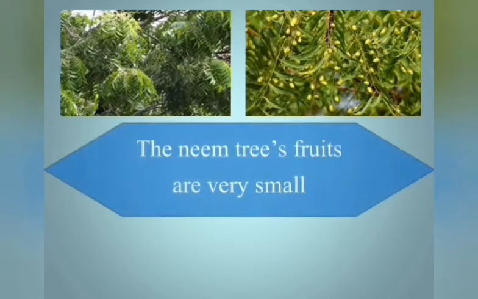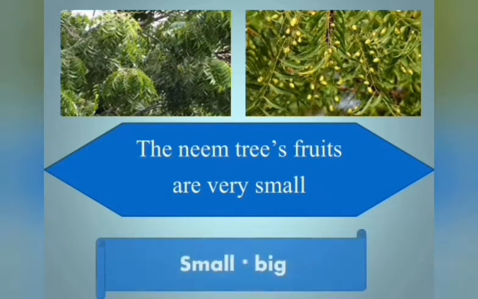Okay, fine. We move on to the fourth line of this poem. Can you all see this tree again? This is a very important tree. It has so many medicinal qualities in it. This is a neem tree. The neem tree's fruits are very small.